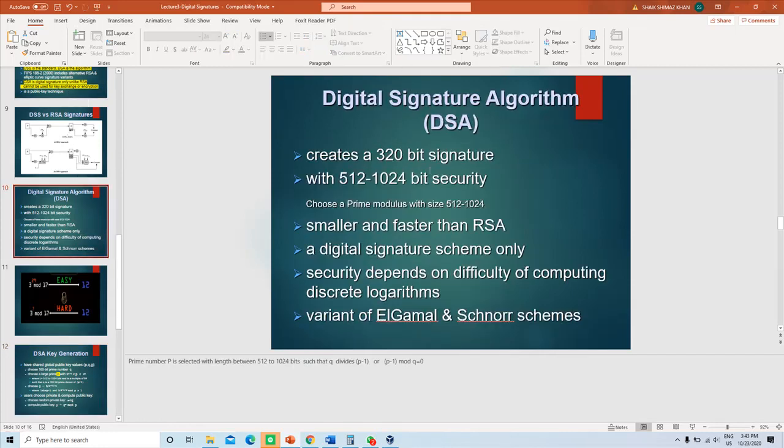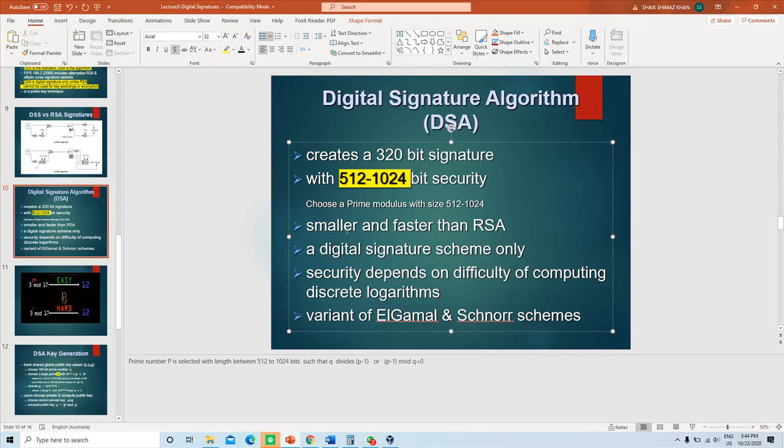The size of that prime number can be between 512 to 1024 bits. However, it should be a multiple of 64. It's not a simple prime number like 3 or 5 or 7; it's a very big prime number whose size can be between 512 to 1024 bits. That determines the security of the DSA algorithm. So the prime number P is used, and its size should be a multiple of 64.